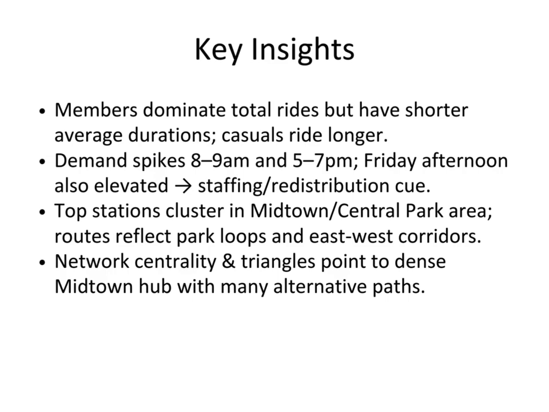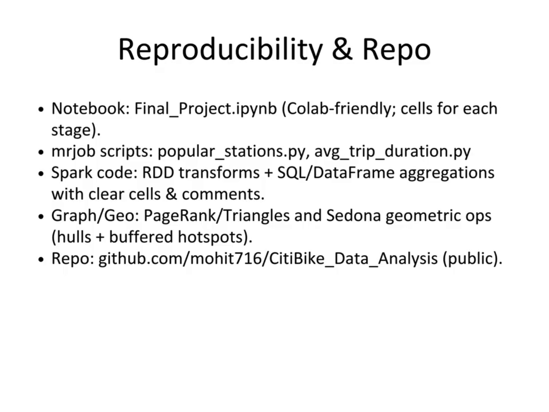Key insights are that members dominate rides but have shorter average durations, while casuals ride longer. Demand spikes at 8 to 9 a.m. and 5 to 7 p.m. Friday and afternoon are also elevated. Staffing is reduced to queue. The top station cluster is in the Midtown Central area, and network centrality and triangles point to density in Midtown.